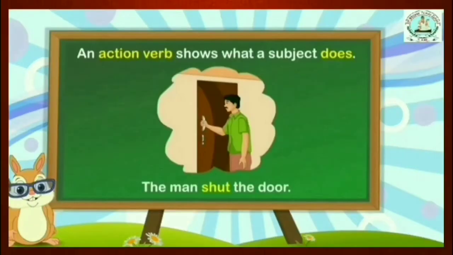So first one, action verbs. What is an action verb? An action verb shows what a subject does, means what the subject is doing. For example, look at here. The man shut the door. Here shut is an action verb, because here the subject is doing the action. What is that? Shut the door. So here shut is an action verb.